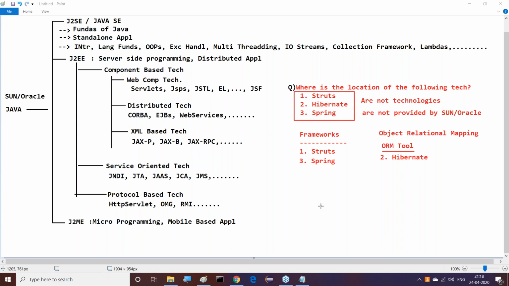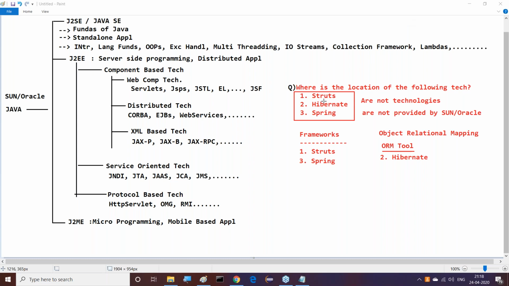Okay, fine. Next question: is Hibernate a framework or not? Again I'm asking. No, Hibernate is not a framework. So what is this Hibernate? Hibernate is an ORM tool. Everybody must respond to this question.